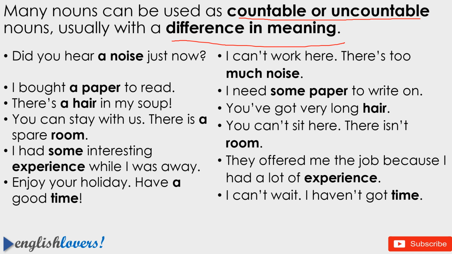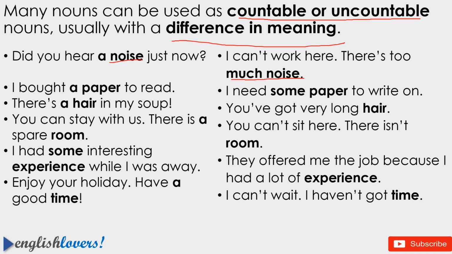So see these examples. Did you hear a noise just now? Here when he says a noise, he means a particular noise. So article a is used, and when there is an article, then it is a countable noun. But see the same example with a difference in meaning. I can't work here, there is too much noise. Here much is used with this noun noise, so this noun is an uncountable noun. So here he is not referring to any particular noise, so it is an uncountable noun.